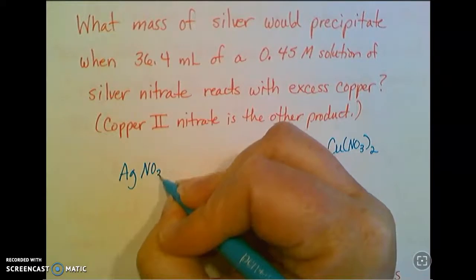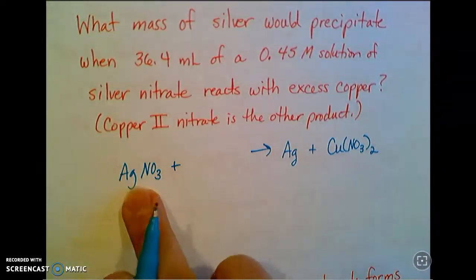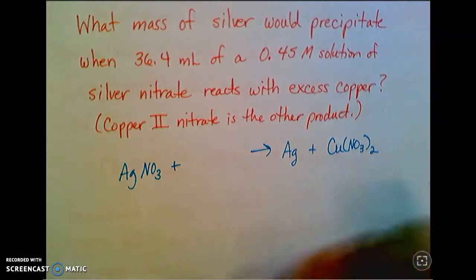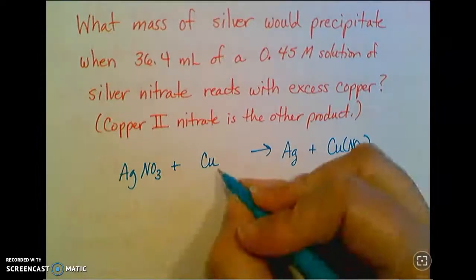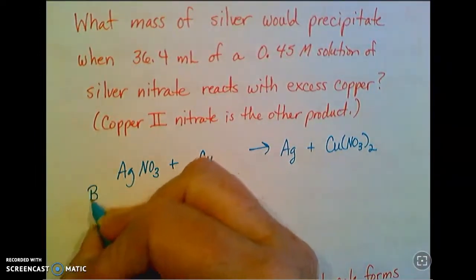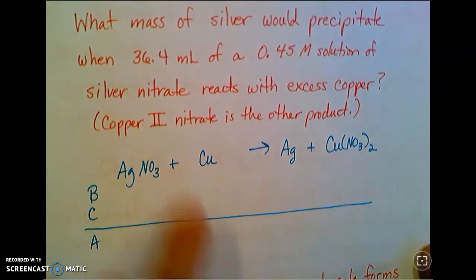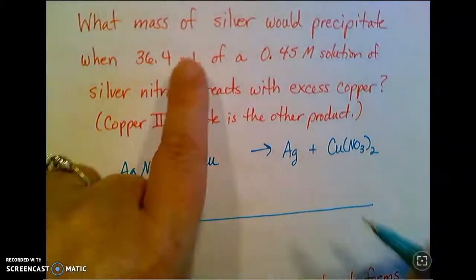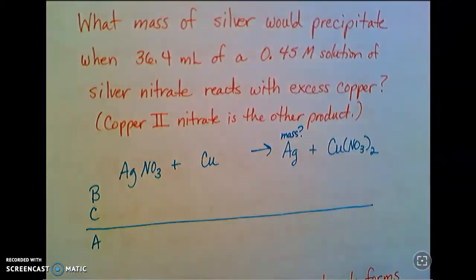Silver, if you'll remember, is one of those transition metals that doesn't need a Roman numeral because it's always +1. Nitrate's -1. And this is solid copper here. So in a BCA chart, I need moles, and I'm looking for the mass of the silver, just so I kind of know what I'm doing.